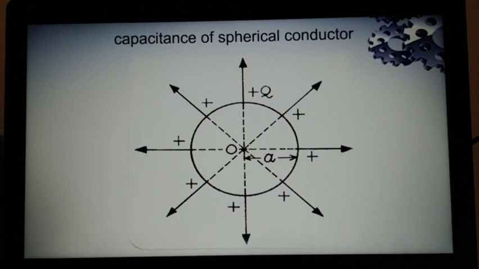Okay, so capacitance of a spherical conductor. You can have a thin conducting shell of radius A, as shown, and it possesses a total charge plus Q over its surface. Electric field lines emanate through the surface, and through its electric field you can define the potential.